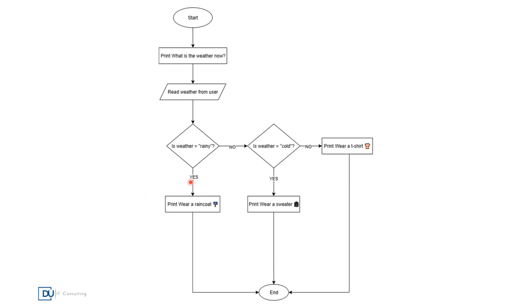If that's not the case, it goes to the next block where it checks whether the weather is cold. If the weather is cold, it prints wear a sweater. If that's not the case, it goes to the final location where we print wear a t-shirt, and then all of them come to the end, and the program stops here.